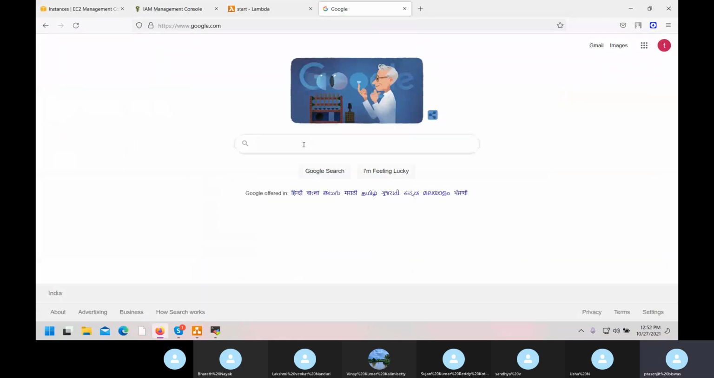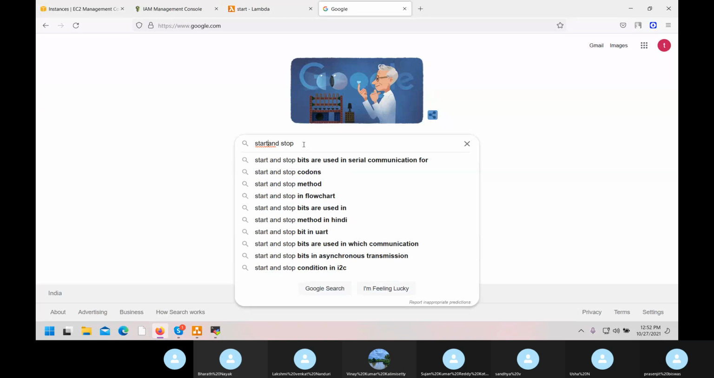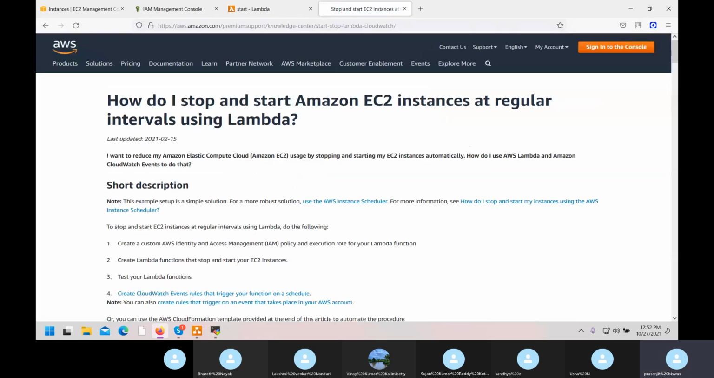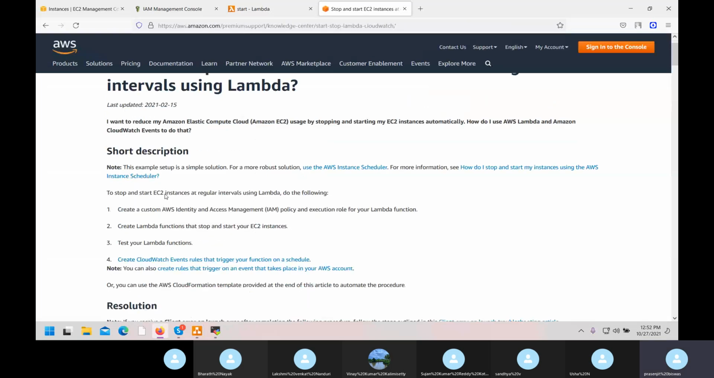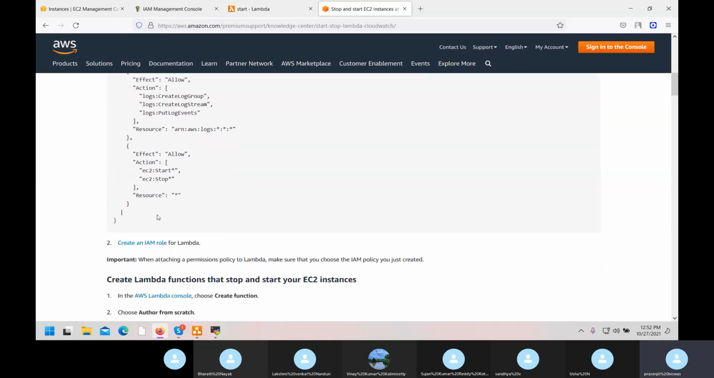Let's come here. Write down the button stop. Instance using Lambda. The same thing, Amazon web page only will get. So this is the Amazon platform. Here if you scroll down, first policy. If you want to create a policy by coding, this is the coding you have, start and stop, which I did manually.